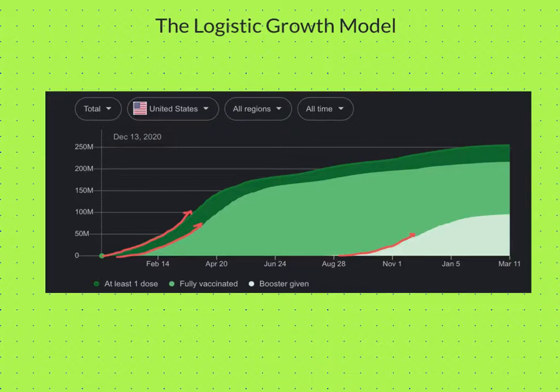So let's focus on the darker green section. There's a certain percentage who will never get any vaccine, but if you take those people out, we have a limit to how many people can, and it levels out. And this is what we call logistic growth. And so that's what we're going to talk about in this video. How do you create an equation that models growth like this? It's a version of exponential where it starts out exponential, but then it levels off.